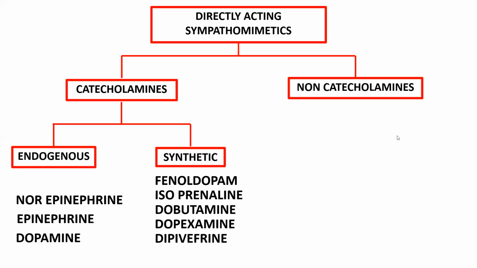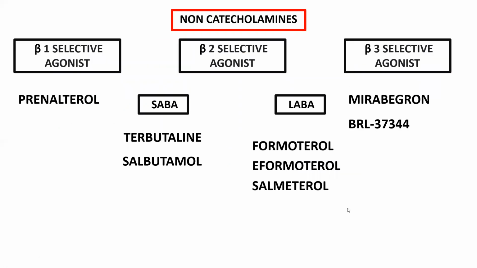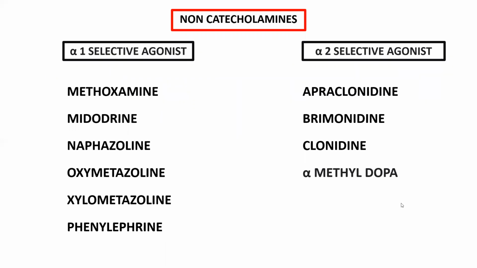So, directly acting sympathomimetics are divided into catecholamines and non-catecholamines. Catecholamines are again divided into endogenous, which are present in our body, and synthetic, which are administered from outside. Endogenous are norepinephrine, epinephrine, and dopamine. Synthetic are fenoldopam, isoprenaline, dobutamine, dopexamine, and dipivefrin. Non-catecholamines include alpha-1 agonist, alpha-2 agonist, and beta-1, beta-2, beta-3 agonist. And these are the classifications.